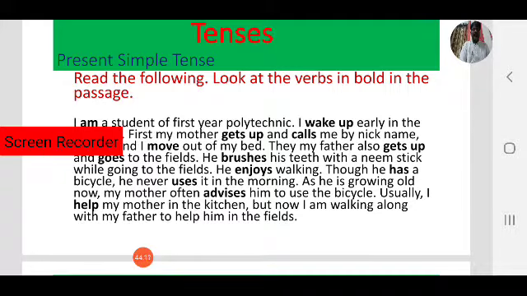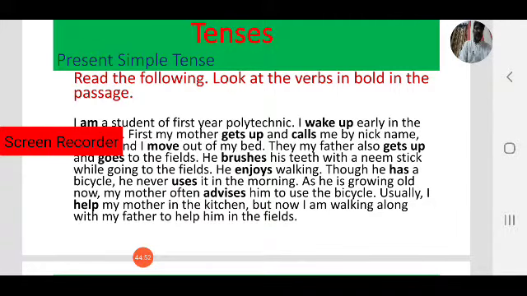Usually I help my mother in the kitchen. I help. You help. We help. She helps. He helps. That's the difference. But now I am walking along with my father to help him in the fields. So this is the one passage. We can observe how the verb forms are used in present simple. So the difference between third person singular and other forms while using the verbs in present simple tense.